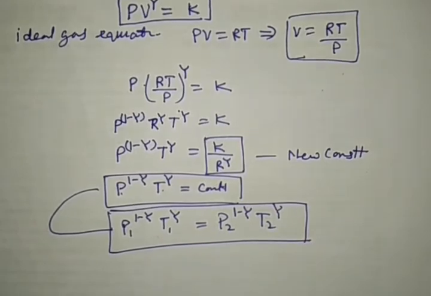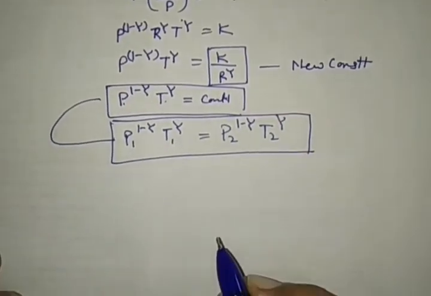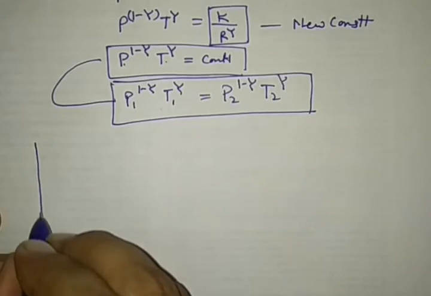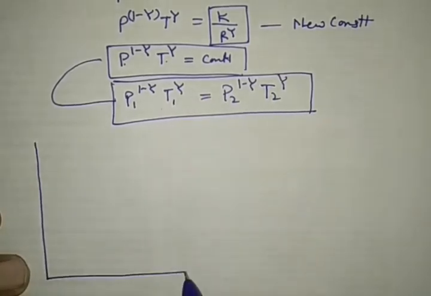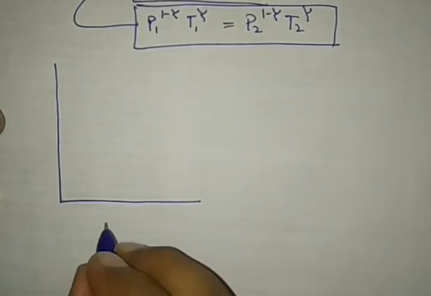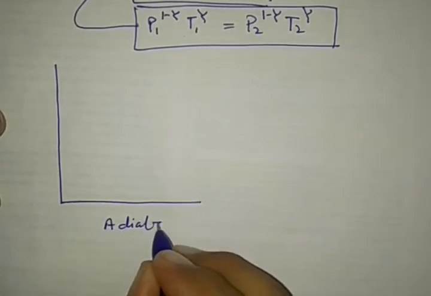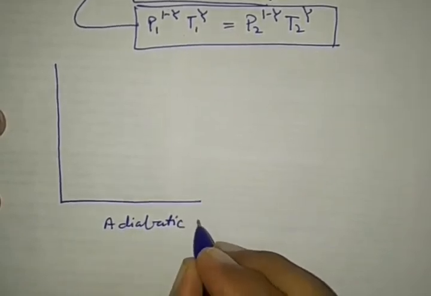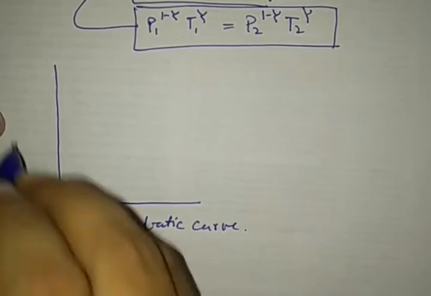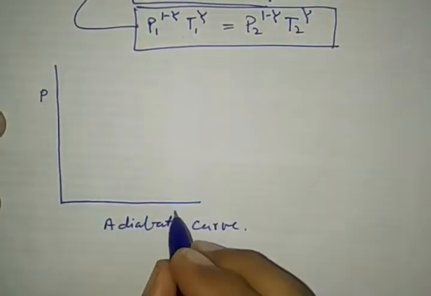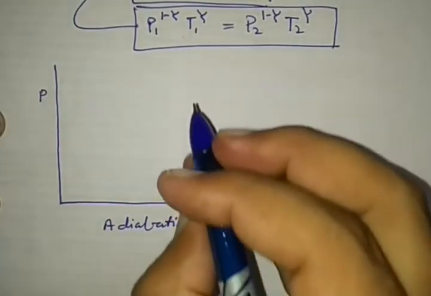By this, just like P1 V1 to the power gamma is equal to P2 V2 to the power gamma. Now during the adiabatic change, we want to see the adiabatic curve. This adiabatic curve is between pressure and volume, right?